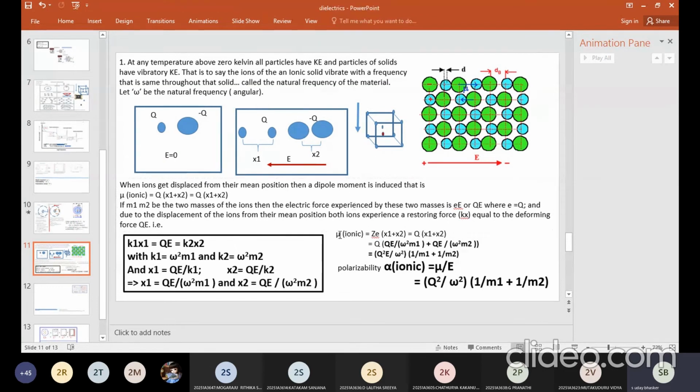After doing that, I tried to calculate the ionic polarizability. Sorry, this is the ionic dipole moment. The ionic dipole moment is charge into the separation between the charges, so that is Q into x1 plus x2. Polarizability is the amount of dipole moment produced divided by the applied electric field, and this is your ionic polarizability expression. Right. Now with this, I stop my class today.